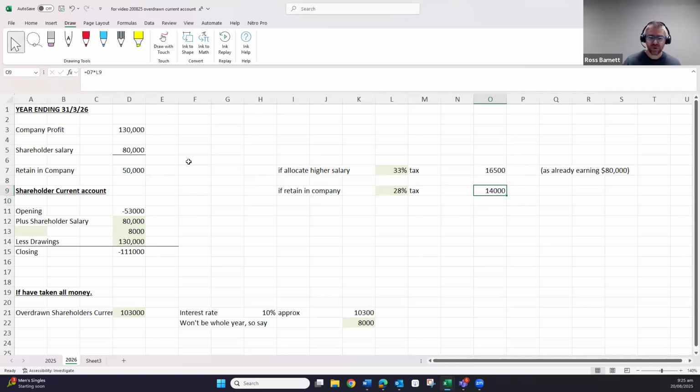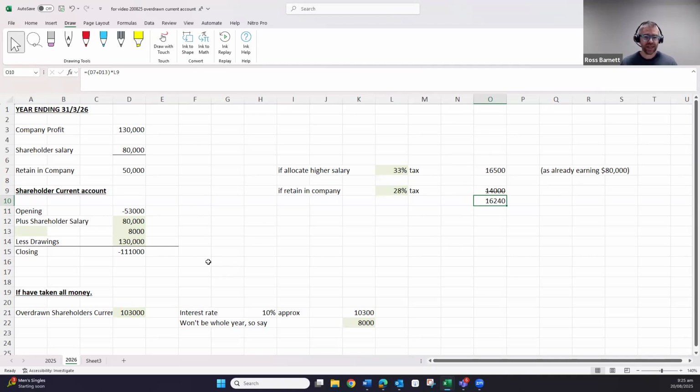Well, unfortunately, that 14,000 is not right anymore. It's gone up. It's going to be the original 50,000 plus 58,000. So we're now going to be paying tax on 58,000 at 28%. We're now up to 16,240. So you can see that the tax benefit is getting worse and worse.